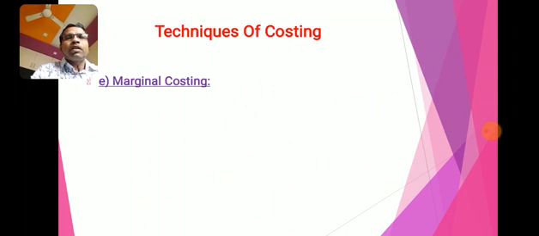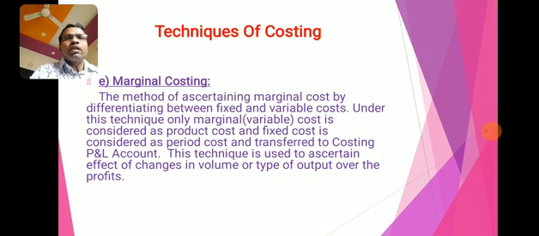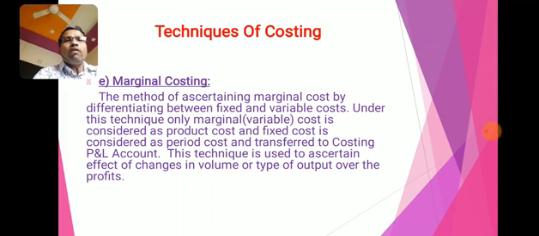Next, marginal costing. The method of ascertaining marginal cost by differentiating between fixed and variable cost. Under this technique, only the marginal cost, the variable cost, is considered as product cost, and fixed cost is considered as period cost and transferred to the costing profit and loss account. This technique is used to ascertain the effect of changes in volume or type of output on profits.